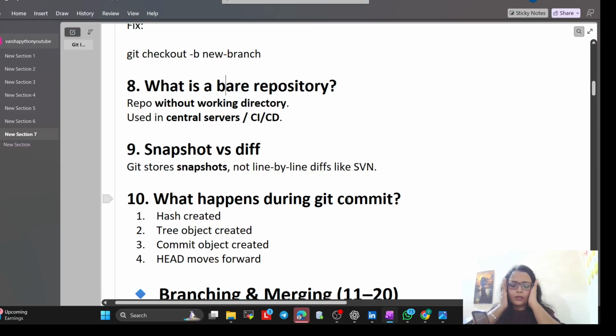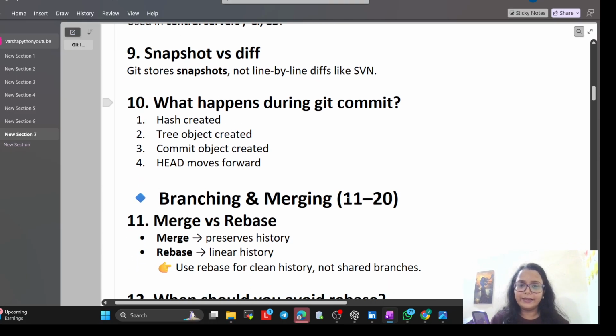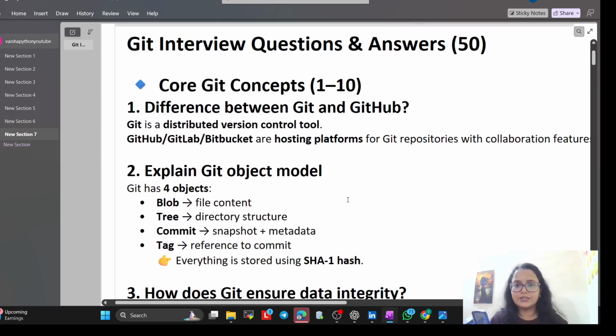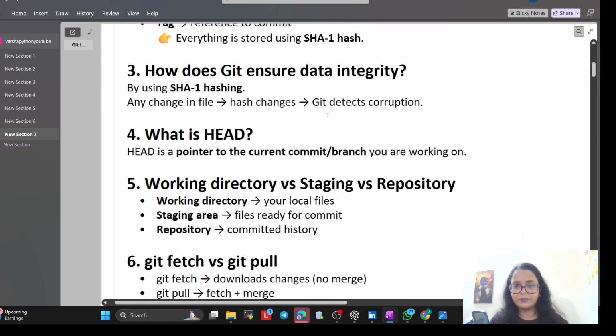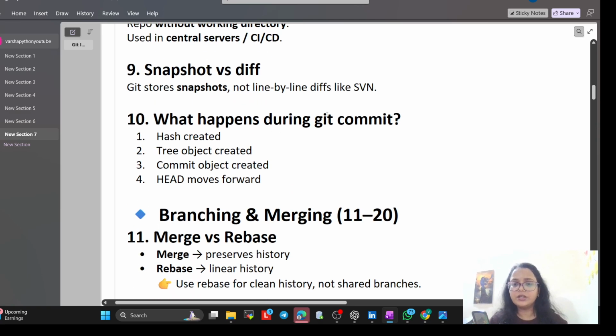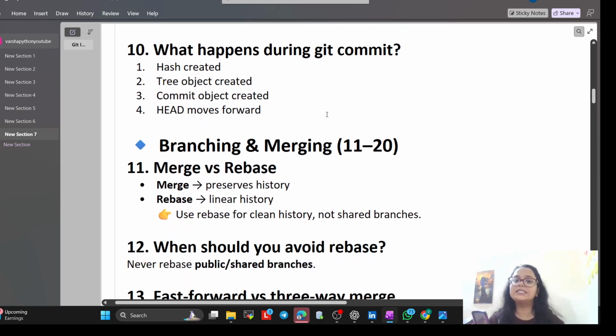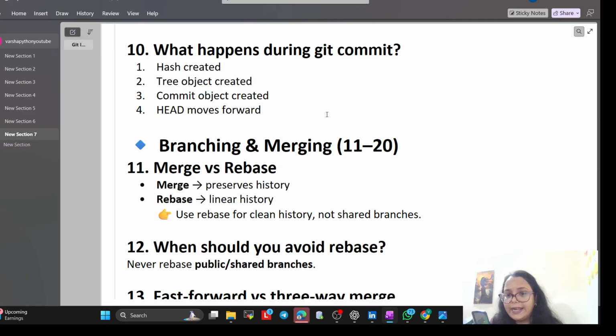Now, next, I have discussed the core Git concepts. Now the questions come on branching and merging. The first question is the difference between merge and rebase. I have explained that merge preserves history, rebase will make a linear history. So use rebase for clean history, not on shared branches. I have covered that in my last videos also.